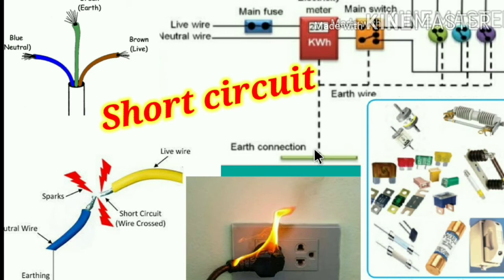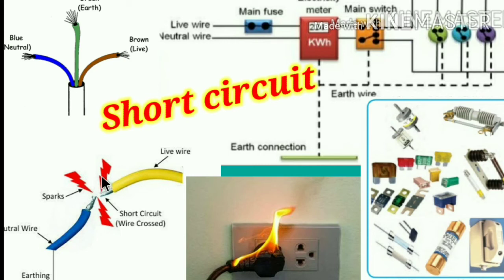Because of a fault in the equipment, or if the plastic coating of the live wire and the neutral wire gives way, the two wires come in contact with each other and a large current flows through them and produces heat.